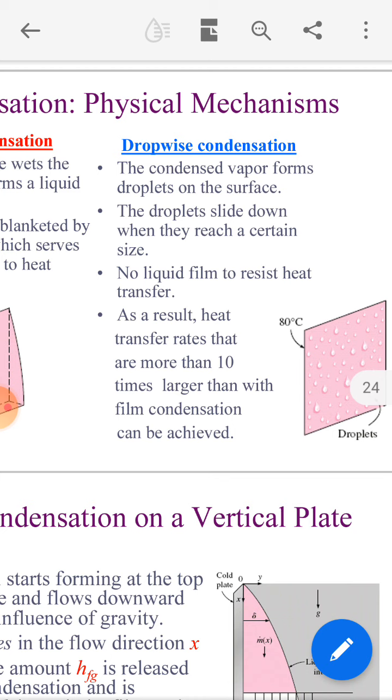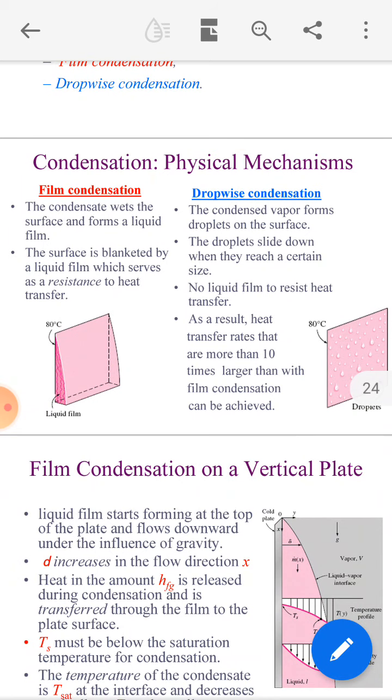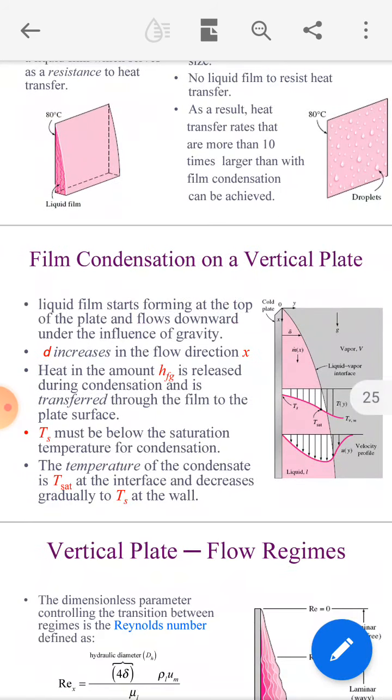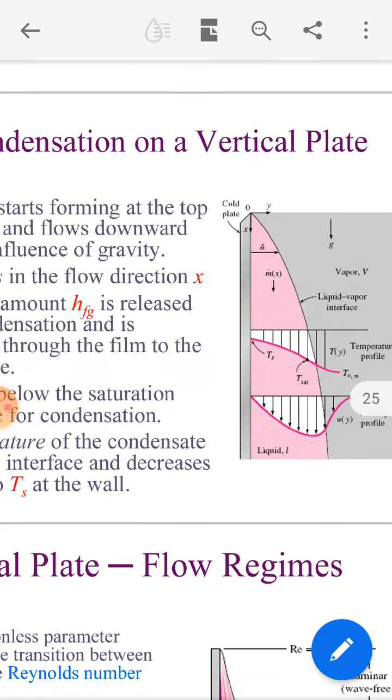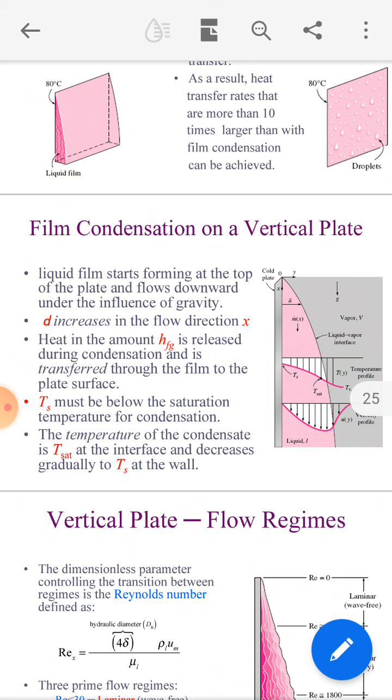The droplets slide down when they reach a certain size, so no liquid film is there to resist the heat transfer. As a result, heat transfer rates are more than 10 times larger than with film-wise condensation.